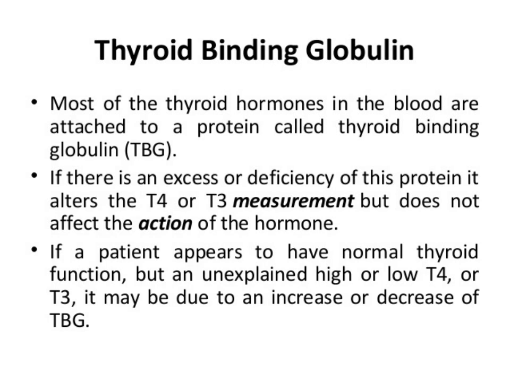Thyroid binding globulin. Most of the thyroid hormones in the blood are attached to a protein called thyroid binding globulin. If there is excess or deficiency of this protein, it can alter the measurements of T4 or T3, but it does not affect the action of the hormones. So if a patient appears to have normal thyroid function, asymptomatic, but an unexplained high or low T4 or T3, it may be due to an increase or decrease of thyroid binding globulin. So very important aspects to be remembered.